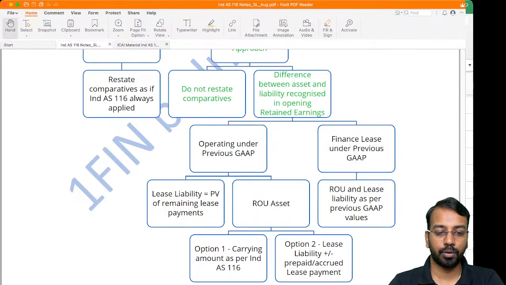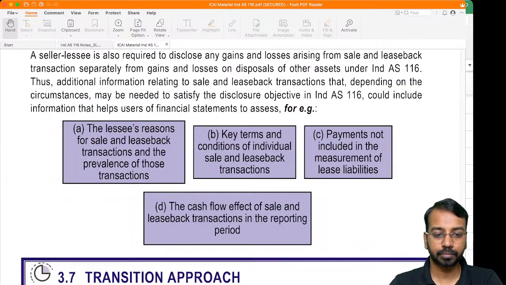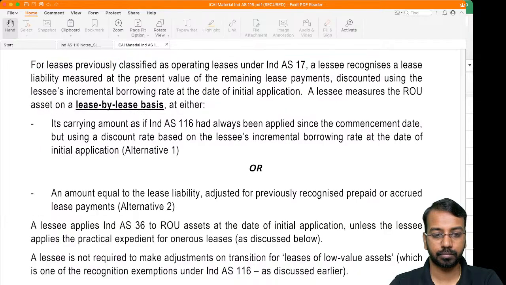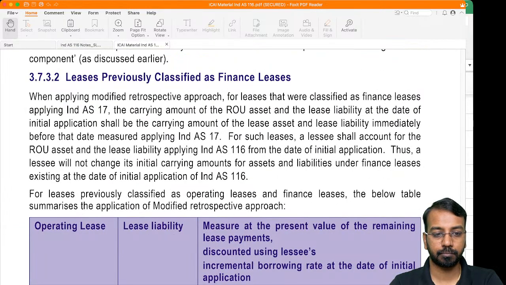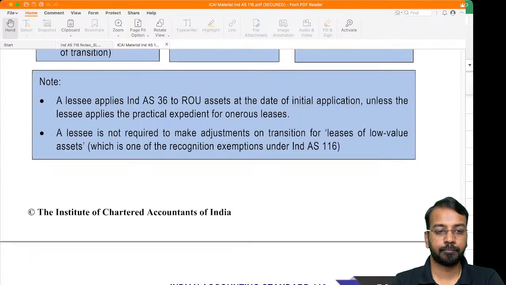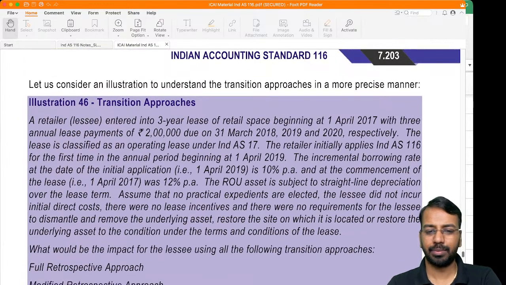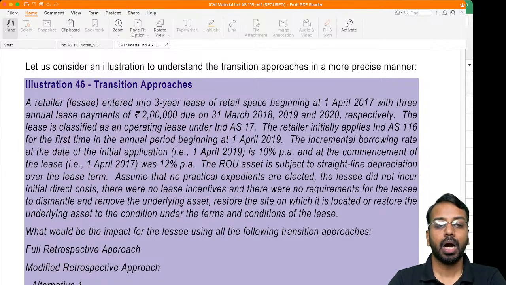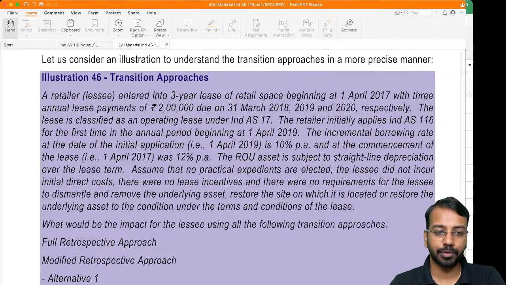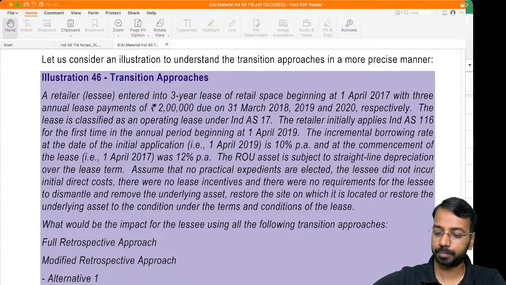Okay, so let's have a look. Okay. So here, I will be doing more of a discussion only. And I'll see if I can pull this out question, the full solution, and give it off to you separately. So two things, sale and lease back, or not, sublease, and this one.